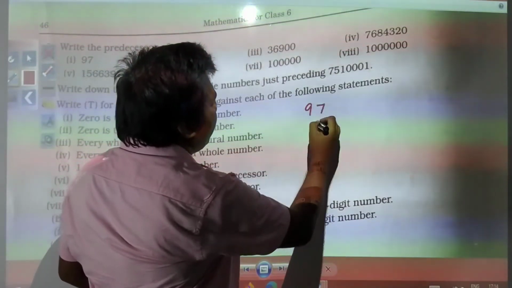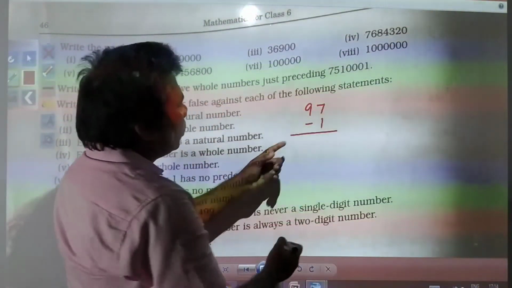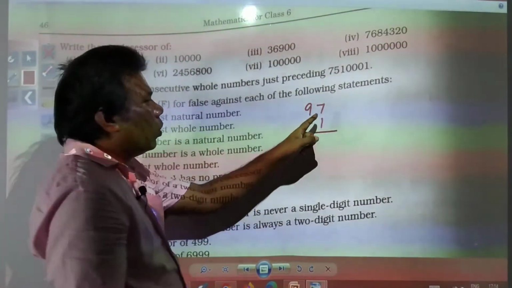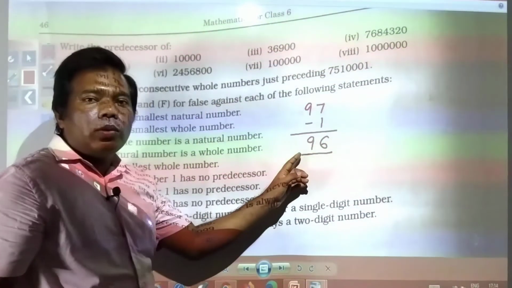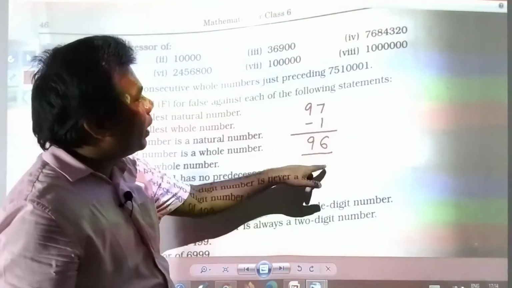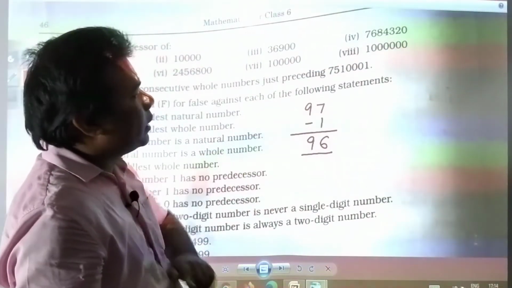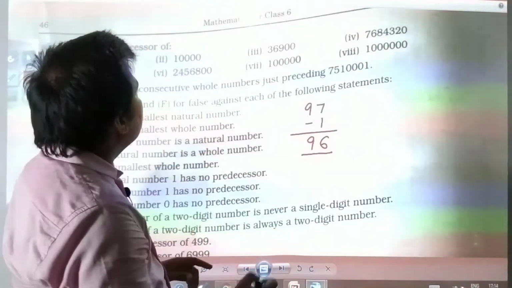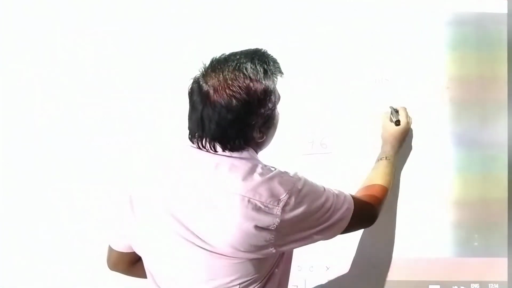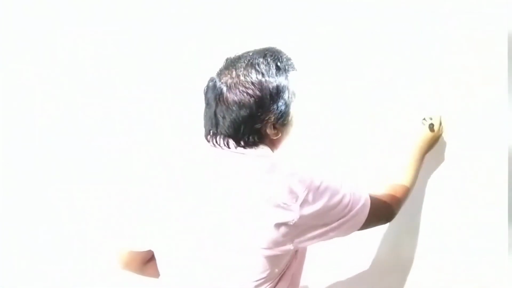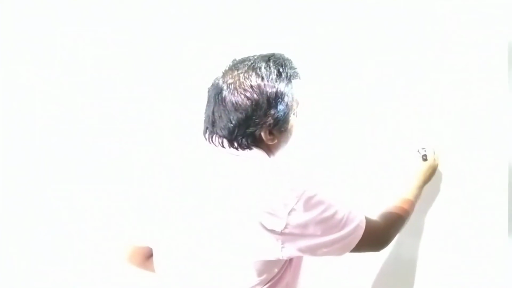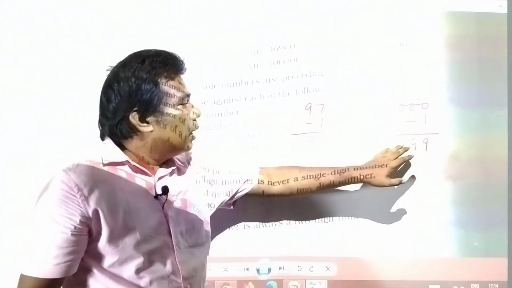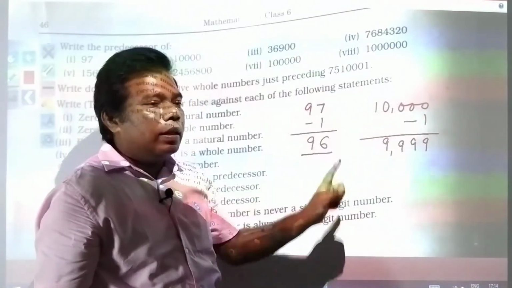So 97 minus 1: 7 minus 1 is equal to 6 and 9, so 96. You will write 96 is the predecessor of 97. Then suppose you have 10,000, minus 1, you get 9,999, which is the predecessor of 10,000.